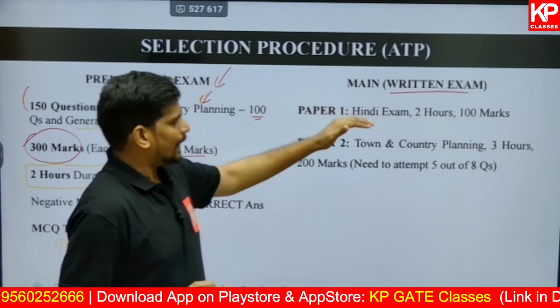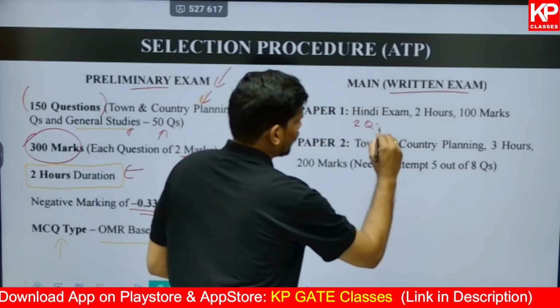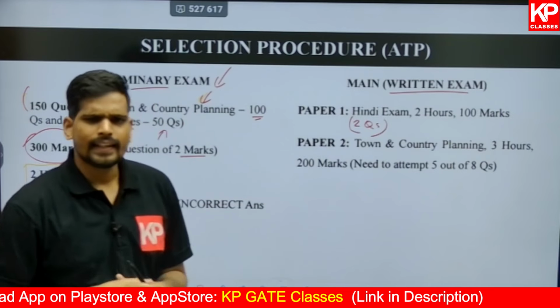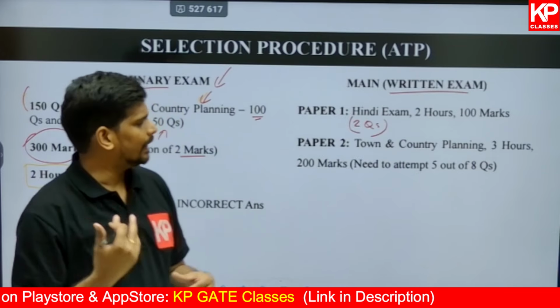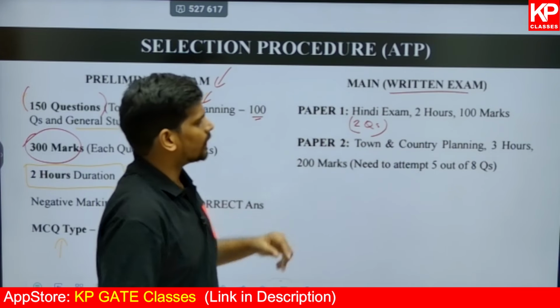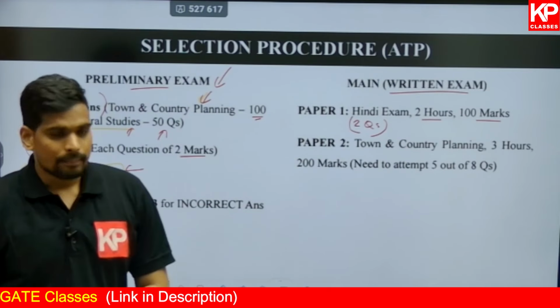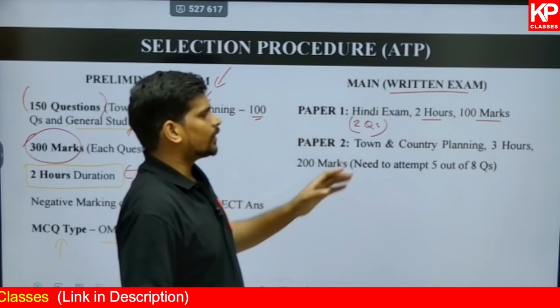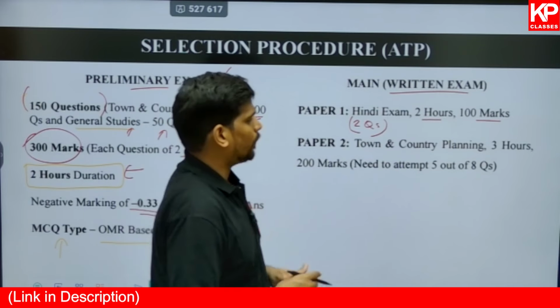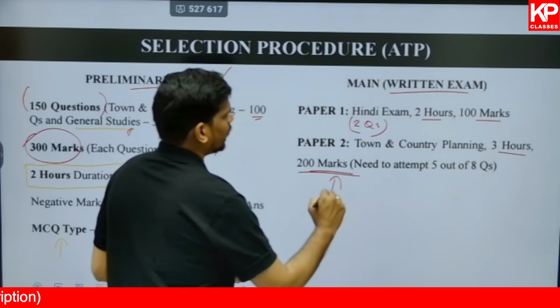Paper 1 will be Hindi specific, which will be a 2-hour examination with only 2 questions. One on basic understanding of Hindi and the other on writing essay in Hindi. So basically 2 questions with respect to Hindi asked, and this will be a 2-hour examination with 100 marks weightage. Second paper, paper 2, will be of town and country planning, that is the core topics of planning, which will be a 3-hour examination with a total weightage of 200 marks.